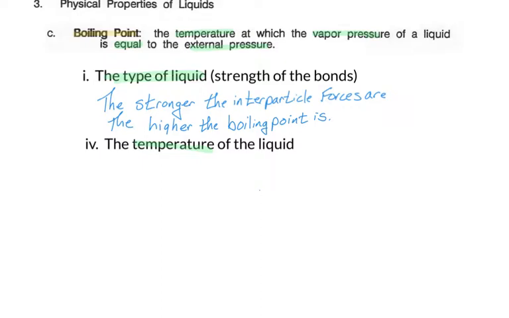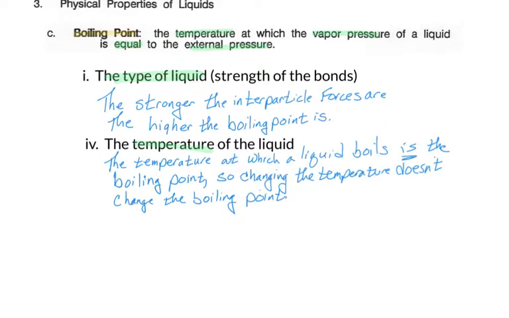Now let's look at the effect of temperature. Temperature does affect the vapor pressure of a liquid, but it doesn't change the boiling point, because the boiling point is a specific temperature where the vapor pressure is equal to the external pressure. So we can't change the temperature to change the boiling point. The boiling point is determined, and it tells you what that temperature is where boiling will occur.